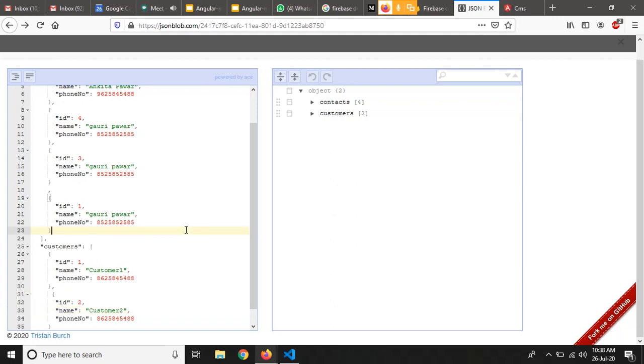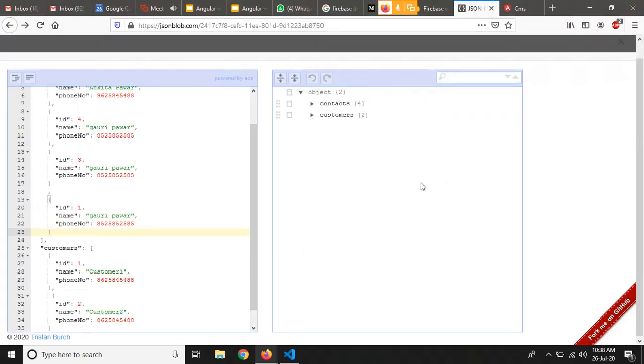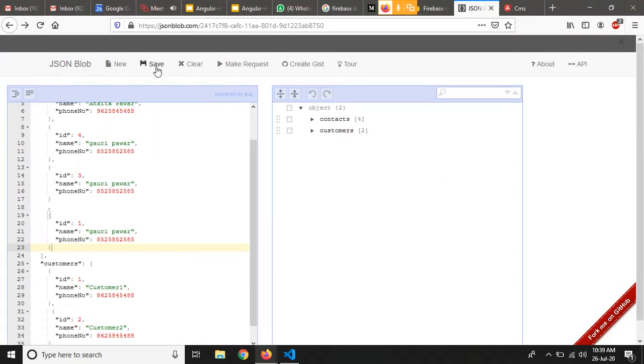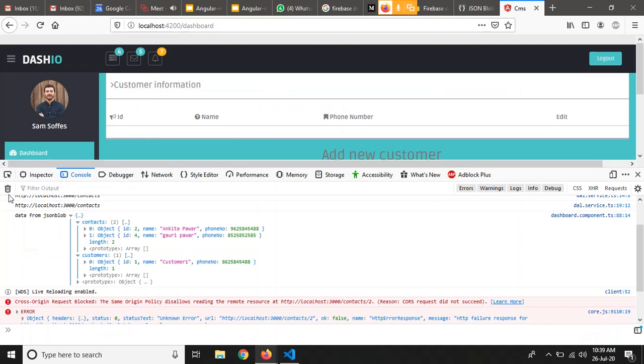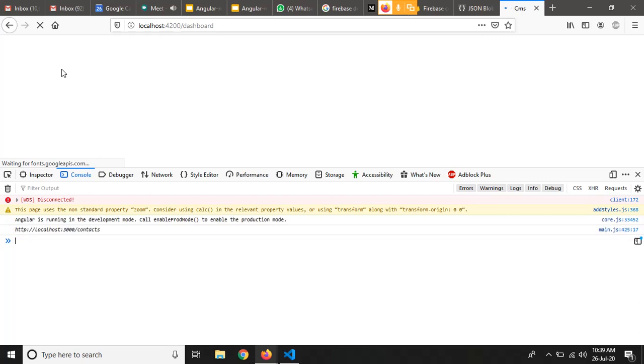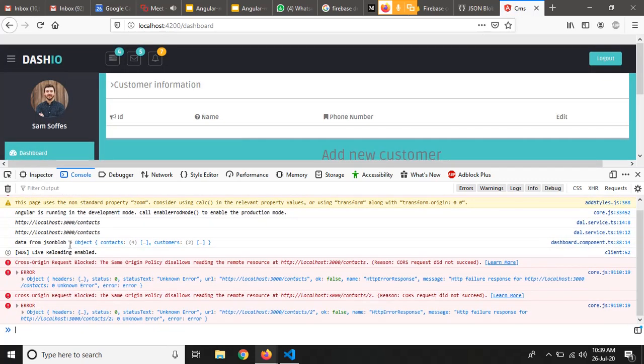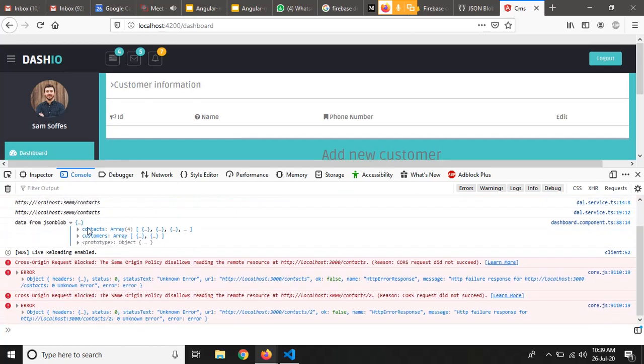So just save this. You can save it from here, and if you refresh your application, you can see that in your contacts array you now have four objects, and in your customers array you now have two objects.